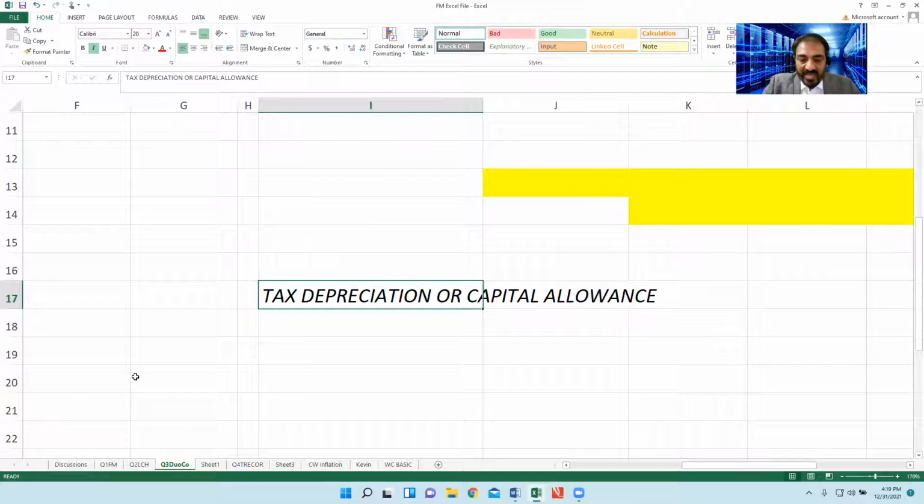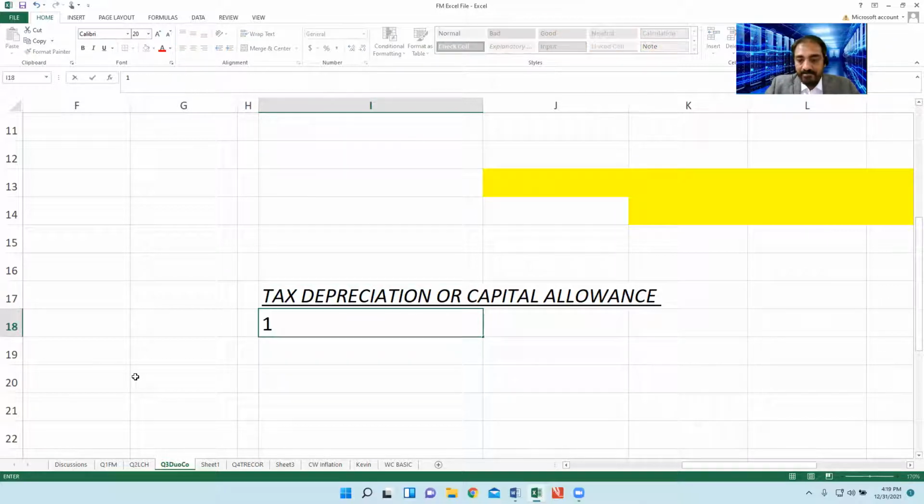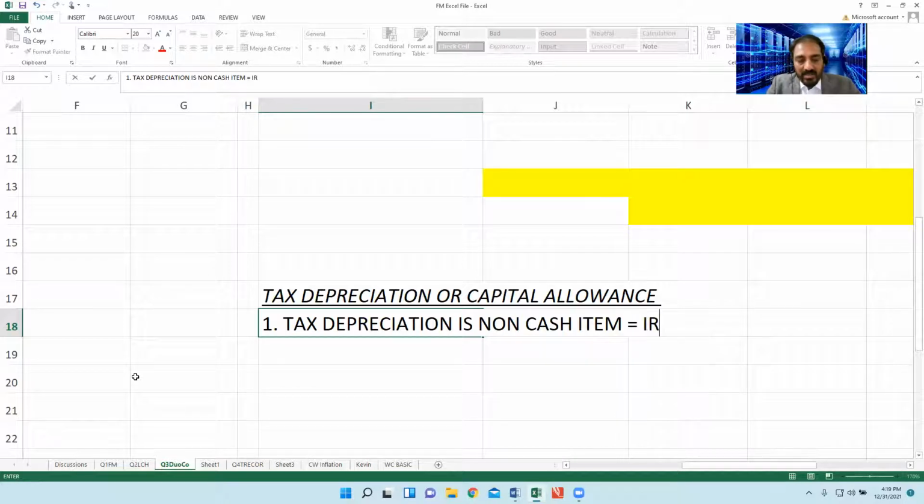The very first thing is that tax depreciation is a non-cash item. So it's irrelevant. No doubt about it.